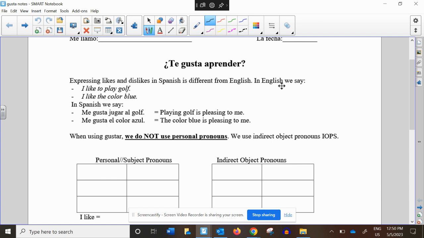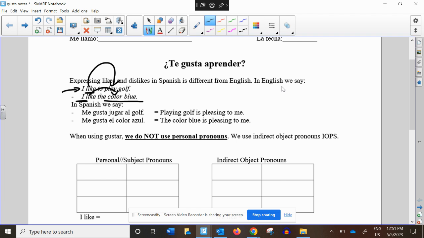like is the verb, and I is the subject. So I is the one acting out the verb. You are the one liking, and the thing receiving the action of being liked is playing golf. I like the color blue. Here, the word blue is what is receiving the action of being liked.